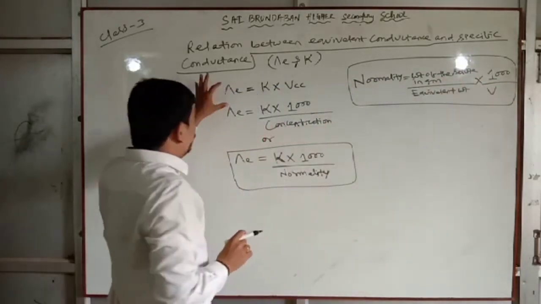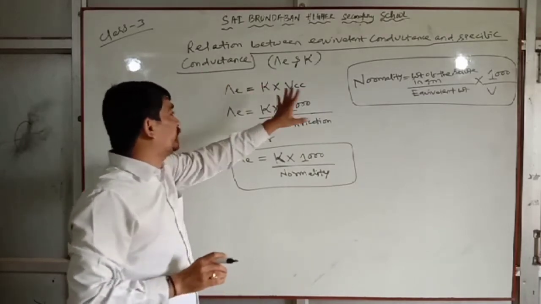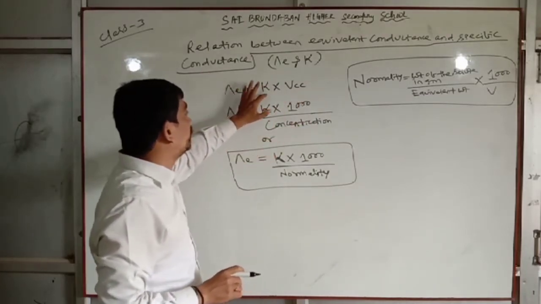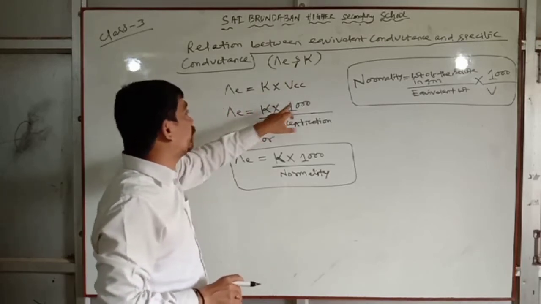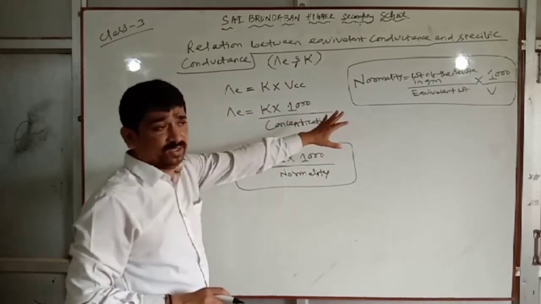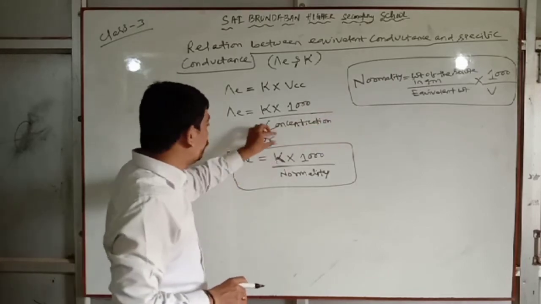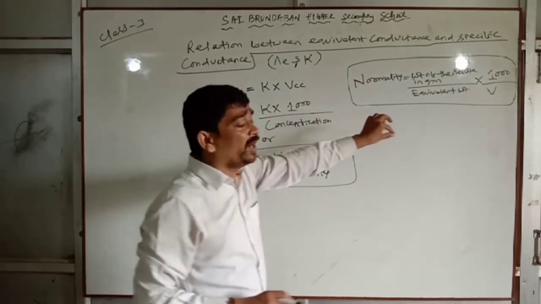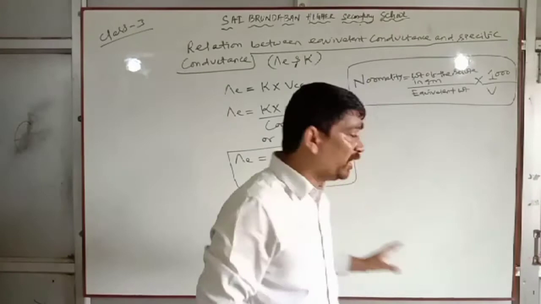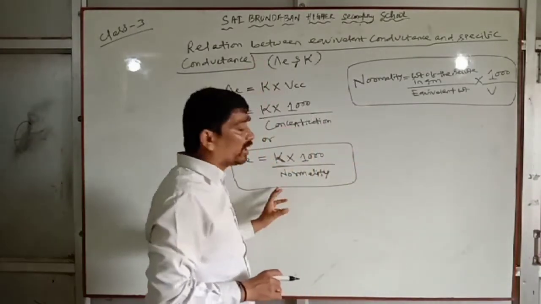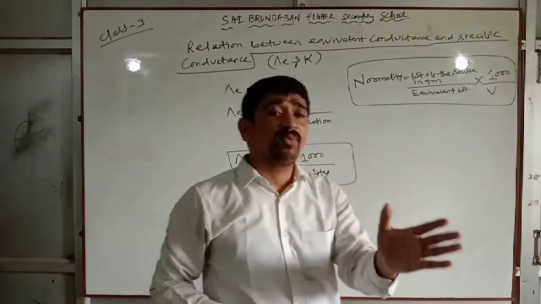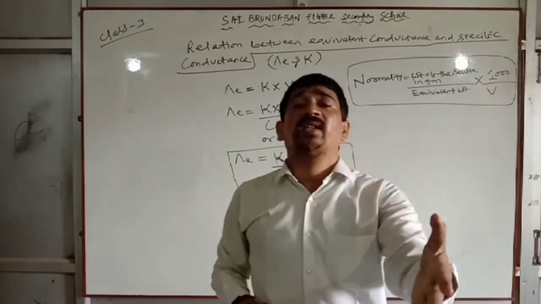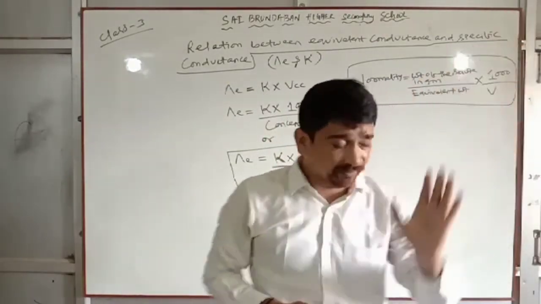So this is the relationship between equivalent conductance and specific conductance. Equivalent conductance equals specific conductance into V cc, or equivalent conductance equals kappa into 1000 by concentration. We have to represent the concentration in terms of normality. In case of equivalent conductance, we represent this in terms of normality, but in terms of molar conductance, we represent it in terms of molarity.